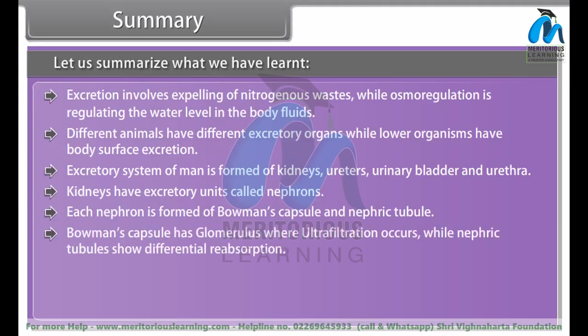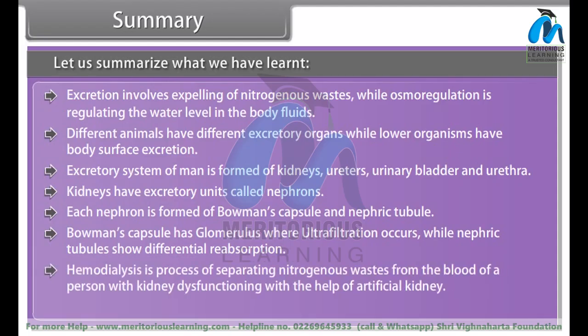Bowman's capsule has the glomerulus, where ultrafiltration occurs, while nephric tubules show differential reabsorption. Hemodialysis is a process of separating nitrogenous wastes from the blood of a person with kidney dysfunction with the help of an artificial kidney. In plants, oxygen and excess water are released through stomata.